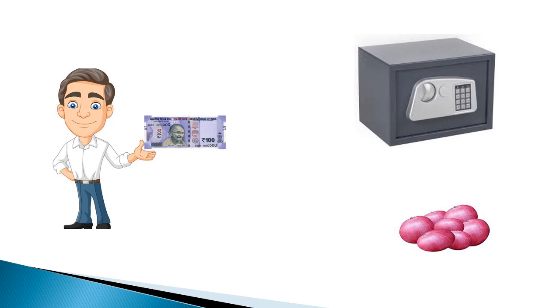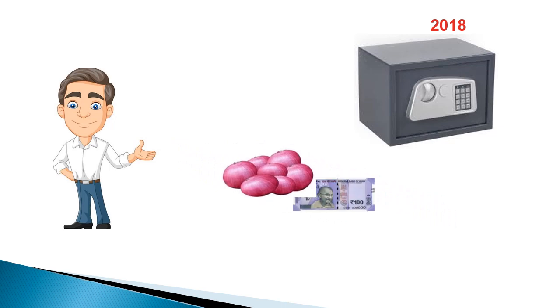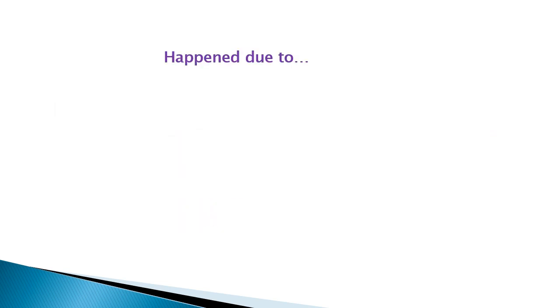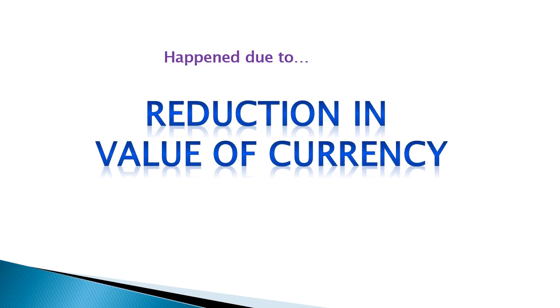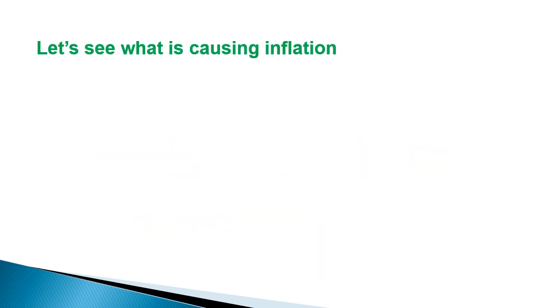Or let me put it this way: a person kept a 100 rupee note in his safe in 1995 and took it out in 2018 to buy some onions. He can buy only that quantity of onion which he would have got for 22 rupees in 1995. This happened not because the value of onions has increased. Onions are the same in 1995 and 2018. This happened due to reduction in value of currency, and that is inflation, and this is the way inflation reduces one's wealth.